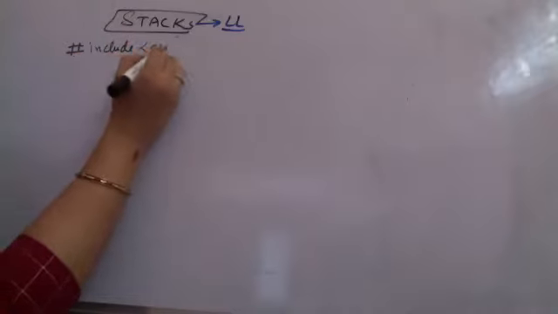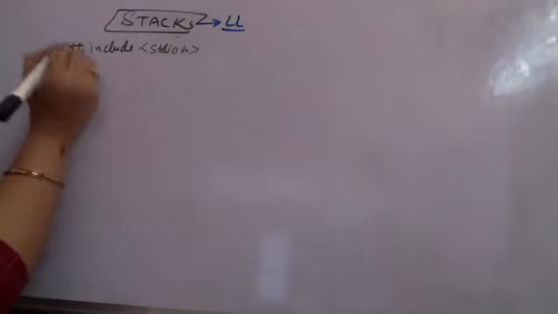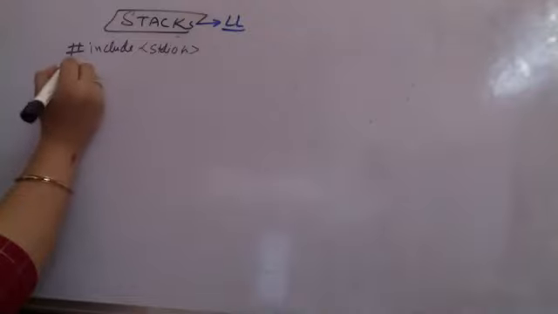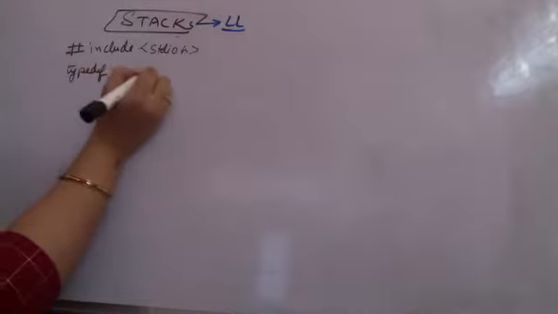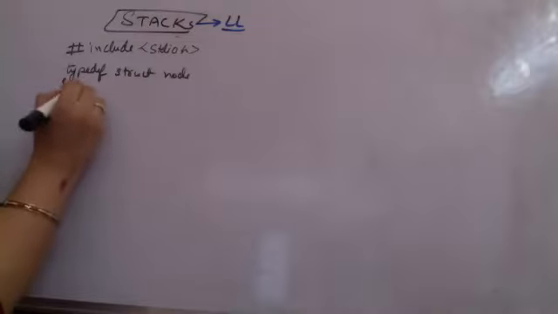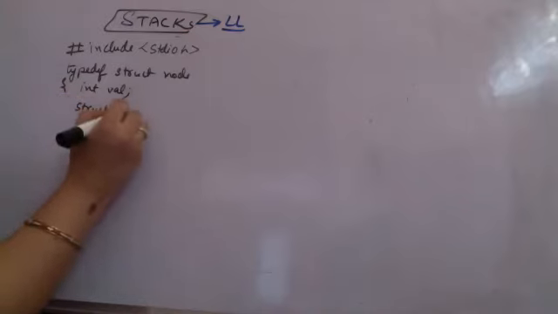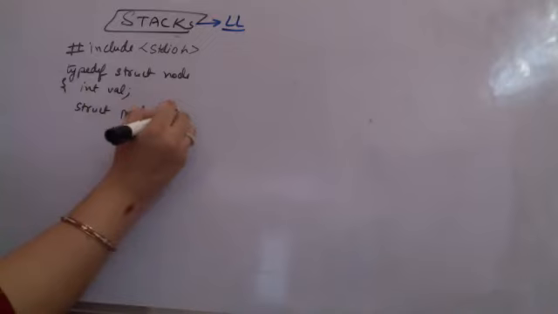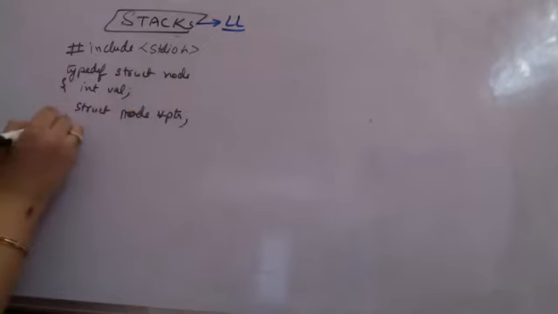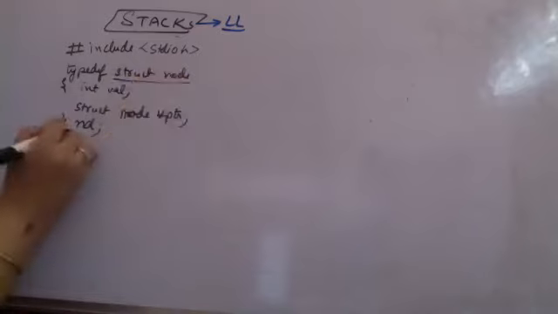So I'm including my standard input output.h, and I'm creating now a stack. So I'm creating a node here, only a node. What I'm doing is typedef struct node, and I'm giving it one value, an integer value, and a struct node pointer ptr. That's a self-referential structure, and I'm type defining the node to be say nd. Just for simplicity, struct node is type defined as nd now.